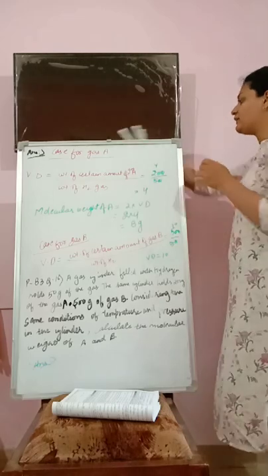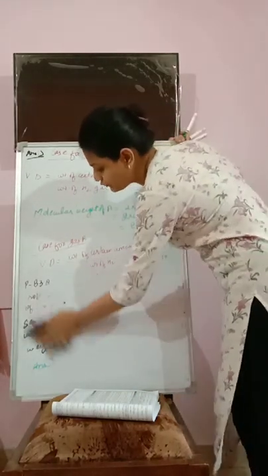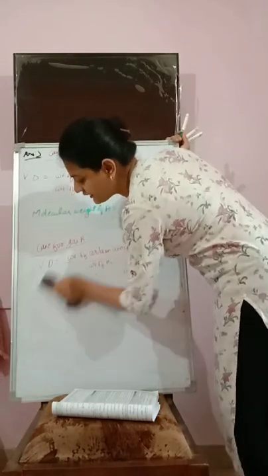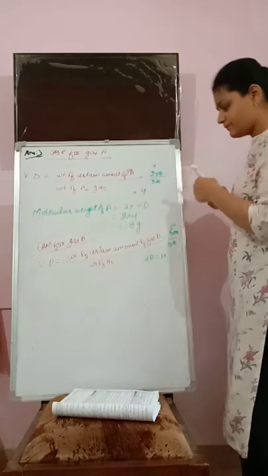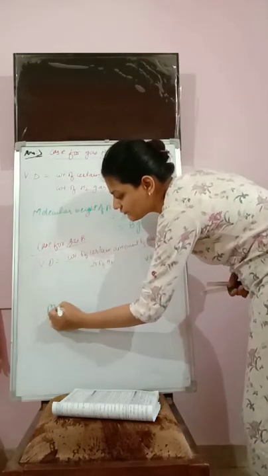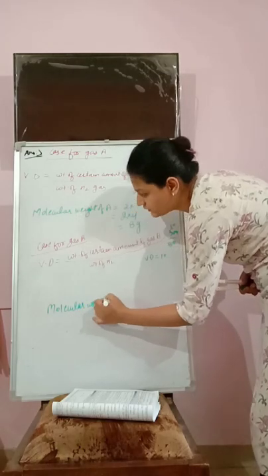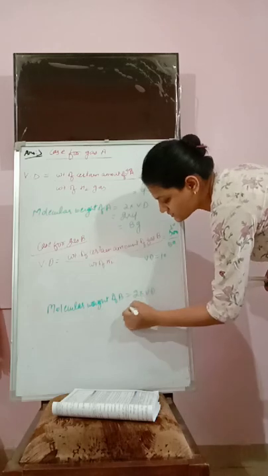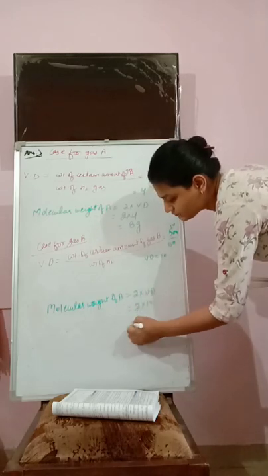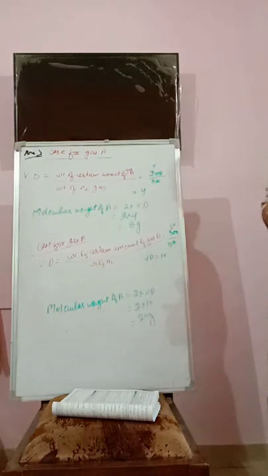Now, let me erase it. If I have to write the molecular weight, then I will apply the same formula. Molecular weight of gas B is equal to twice into vapor density, which is equal to 2 into 10. That means 20 grams. So this is a simple and straightforward answer.